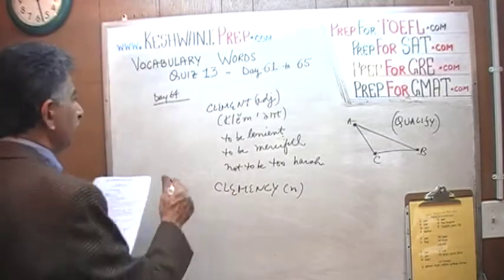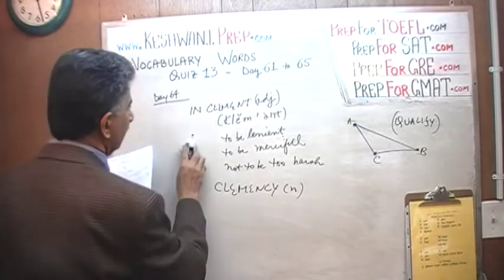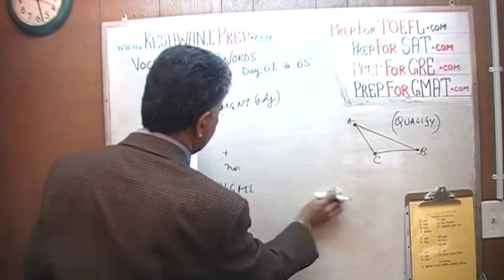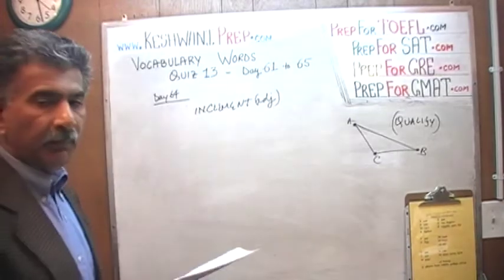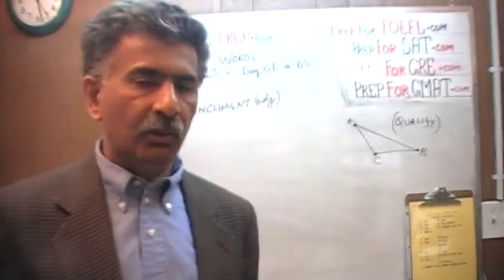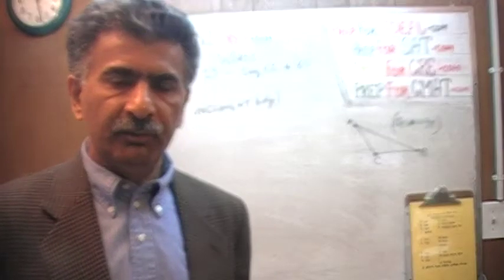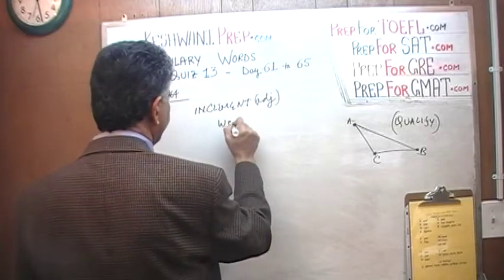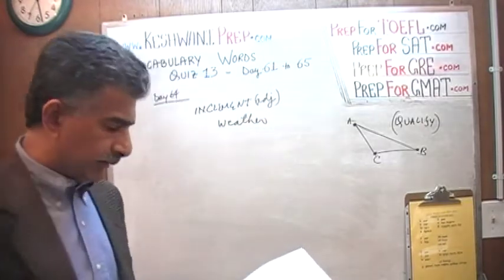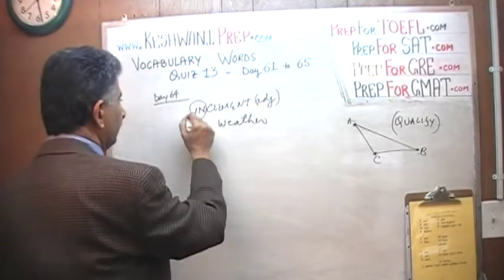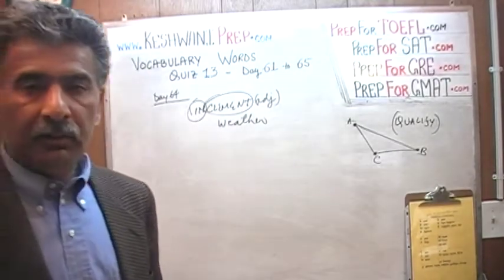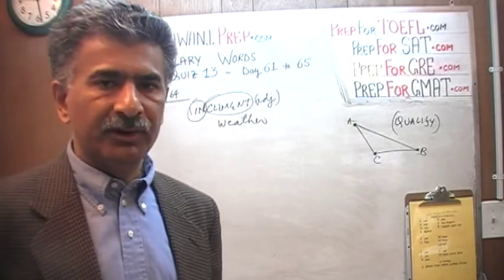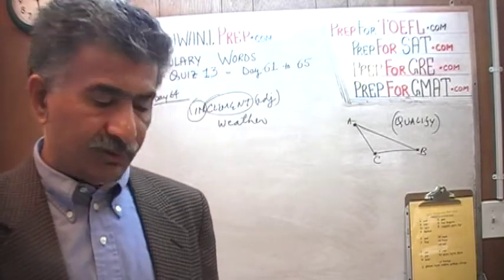And from the word clement, we have the word inclement. In my part of the world, in the winter time, we hear all the time on radio stations, television and school websites about inclement weather. Inclement is made up of two parts. In means not, and clement means lenient or not too harsh. So inclement means harsh, not mild.